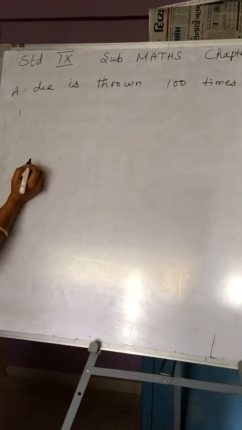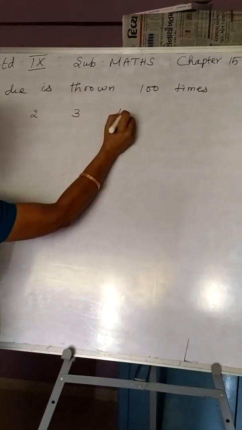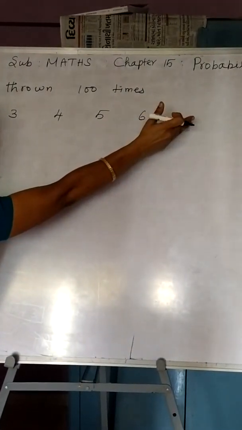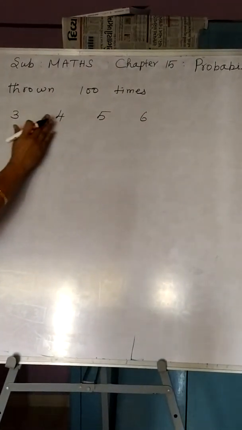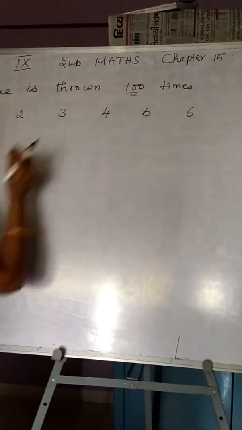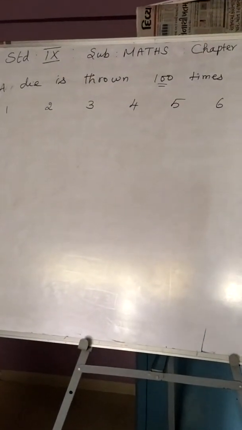What are the possible numbers? It can be 1, 2, 3, 4, 5, 6. Should I write 7? No. A die is marked with only these 6 numbers. So I performed an experiment of throwing a die 100 times.